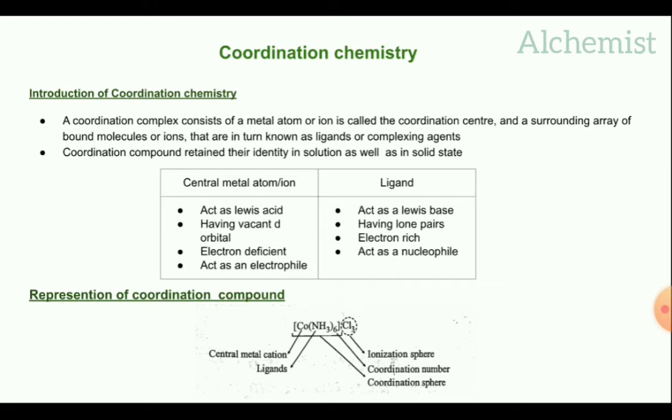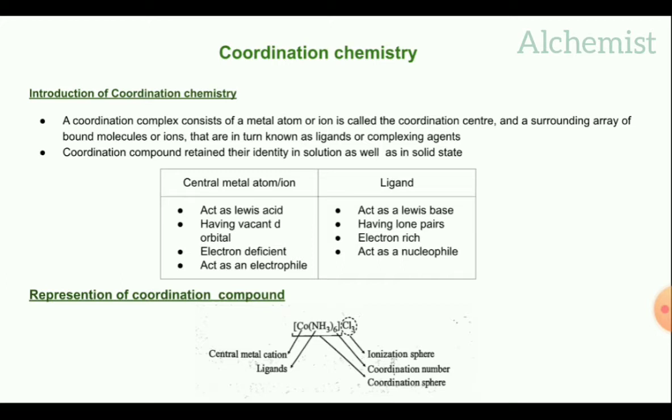The outer portion of the square bracket, it may be cation or anion, is termed as ionization sphere or counter ion.